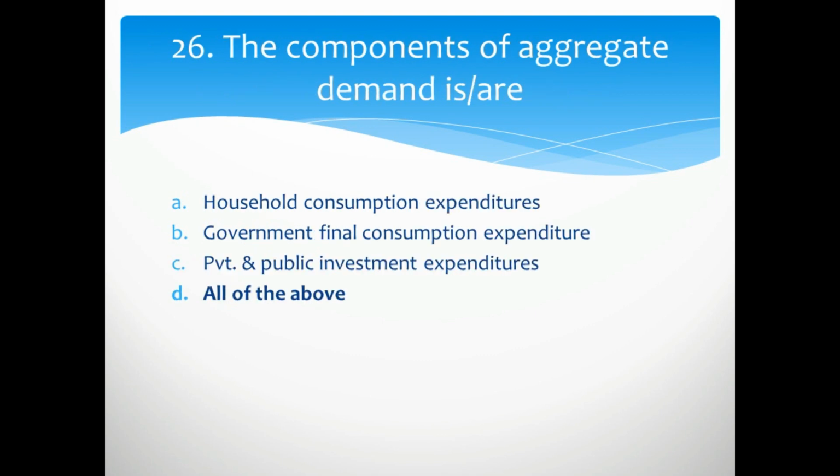The components of aggregate demand is the all of the above we have stated before. That household consumption expenditure, government final consumption expenditure and private and public investment expenditure. A option stands for C, B option stands for G and C option stands for I.